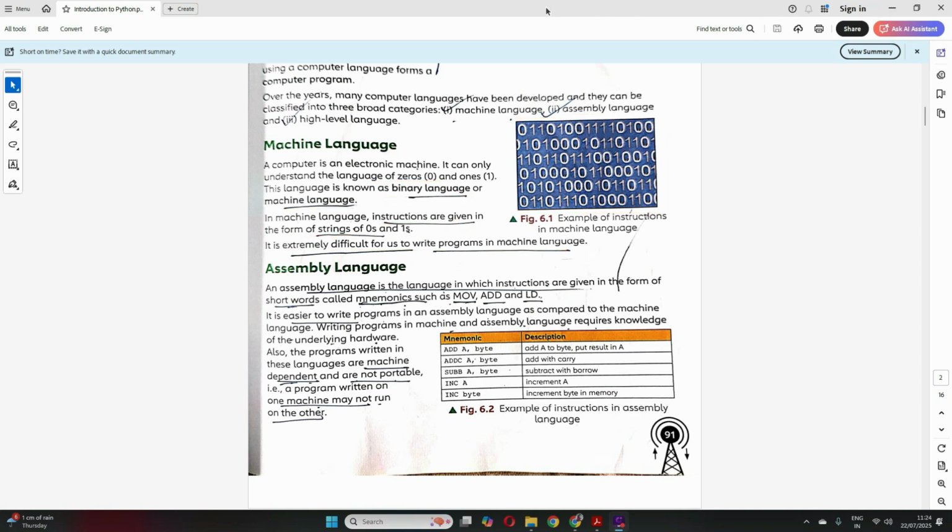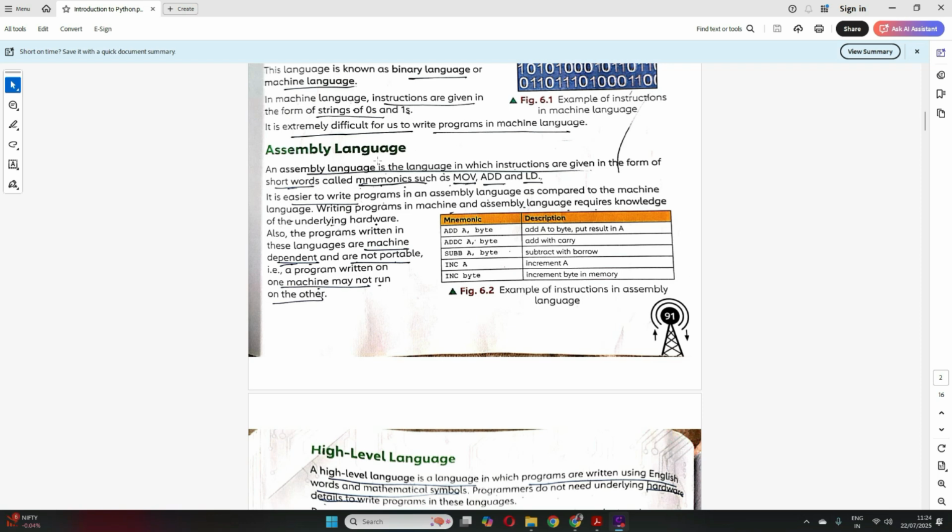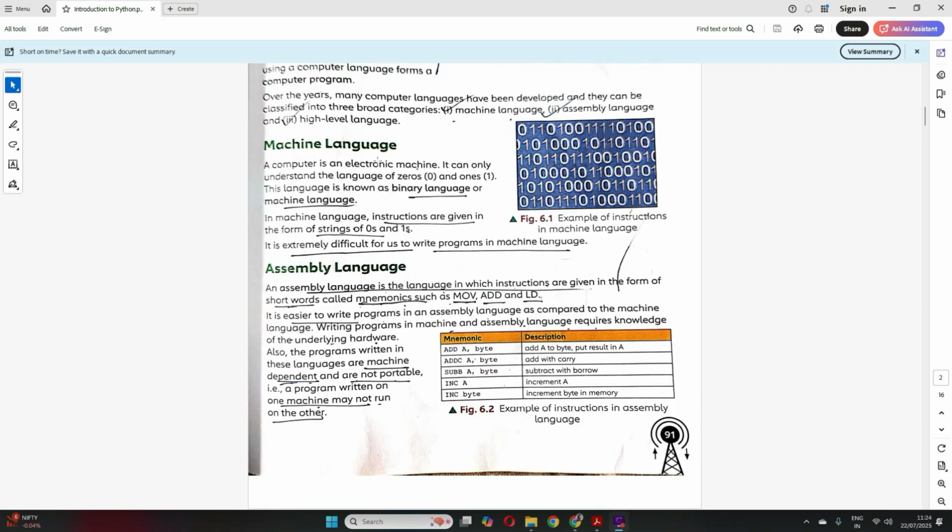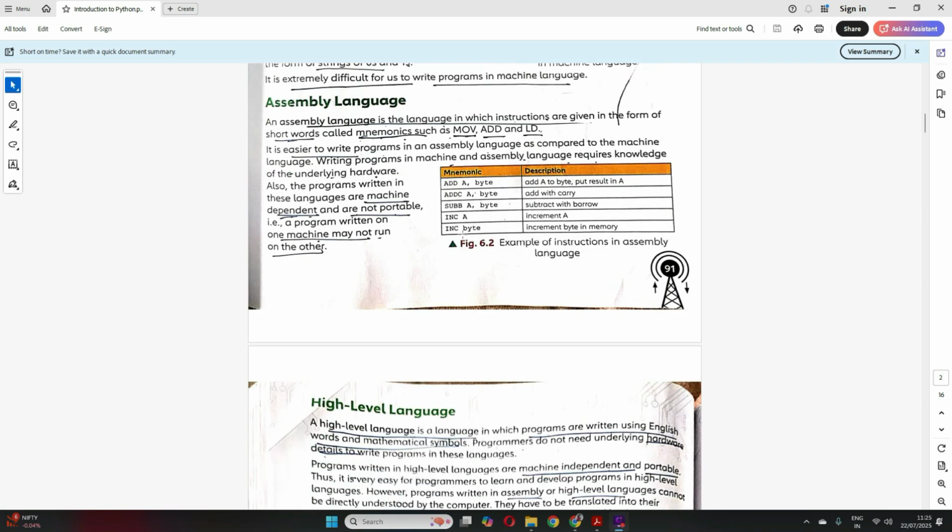Now let's move on to assembly level language. Now what is assembly language? We saw machine language, where we use zeros and ones, right? In assembly language, instructions are given in the form of short words. These are called mnemonics. Like instead of zeros and ones, if I have to add two numbers, I write add a, b or whatever. There is a certain format in which we write this assembly language.